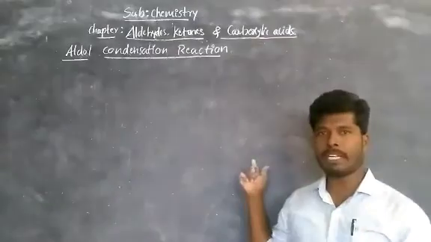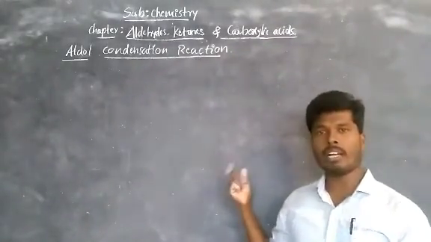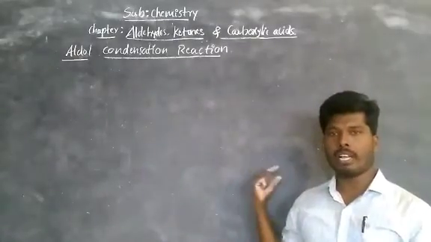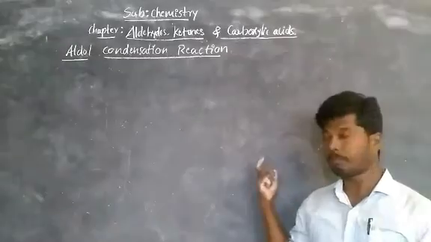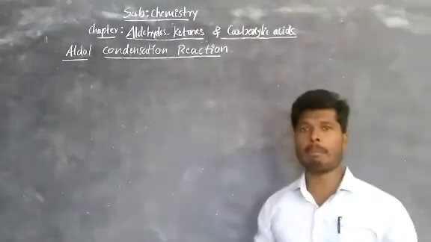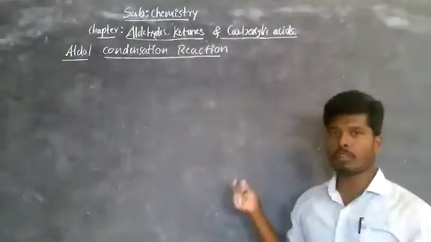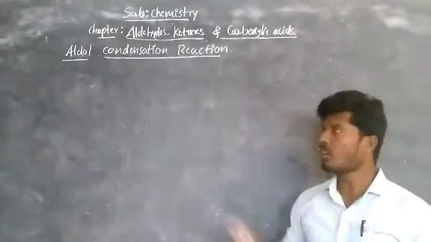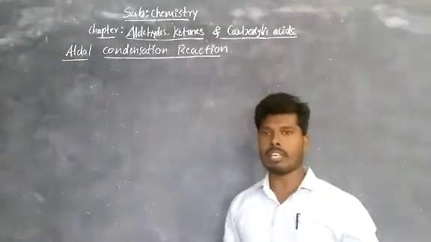You get the respective alpha beta unsaturated aldehydes or alpha beta unsaturated ketones from aldehydes and ketones respectively. That is called the aldol condensation reaction. Now observe the chemical reaction, so you know the definition or meaning of aldol condensation reactions.